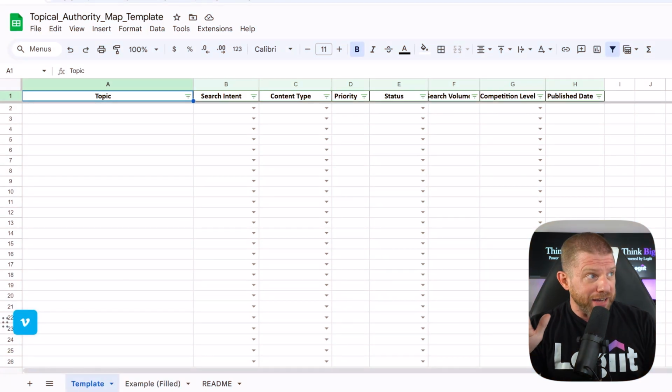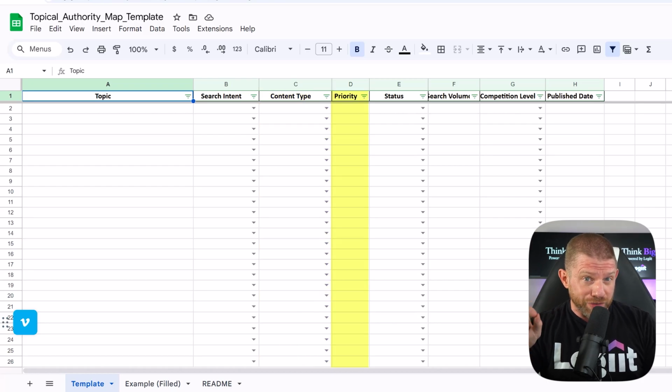Here's how we're going to structure this map. We'll have 5 main columns: topic, search intent, content type, priority, and status. Topic is obvious. That's what you're going to be writing about. Search intent is critical. Is somebody looking for information? Are they trying to buy something? Are they comparing options? This determines how you write the content. Content type tells you what format works best. Blog post, video, comparison chart, tool. Different topics need different formats.